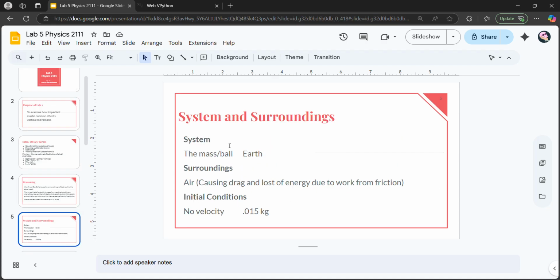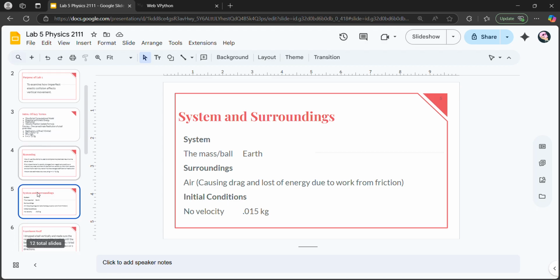The systems and the surroundings. The system for this is going to be the mass, or the ball, and also the Earth. The surroundings is going to be the air, which is causing drag and a loss of energy due to work from friction. The initial conditions are there's no velocity in the x or y direction, and the ball is 0.015 kilograms because it is a foam ball.